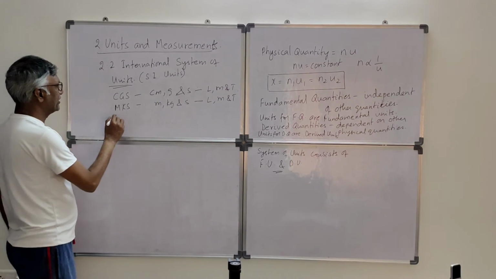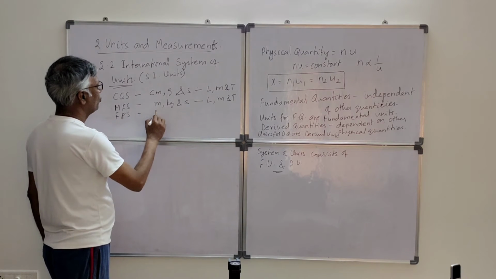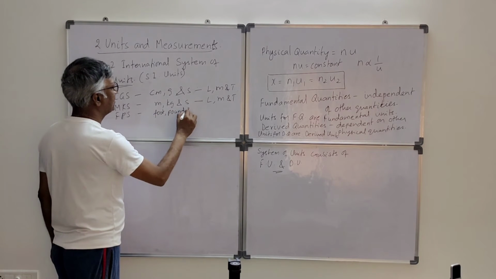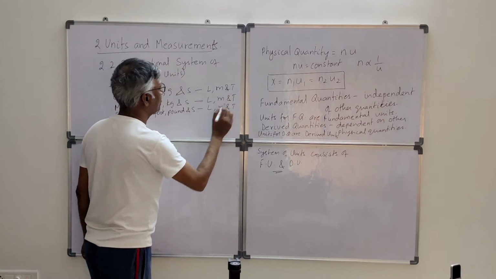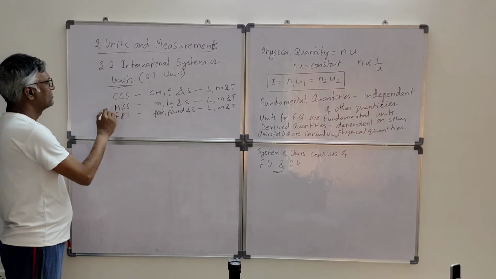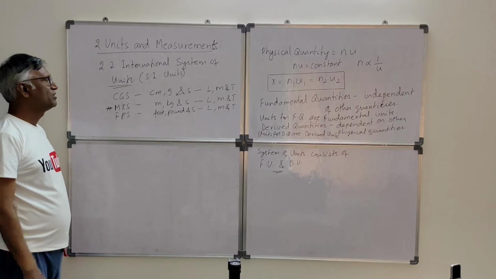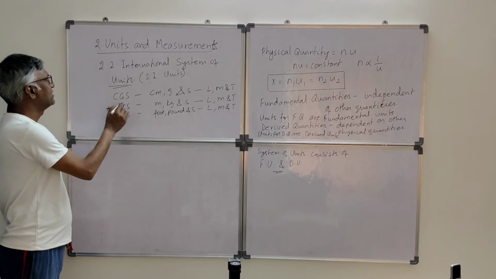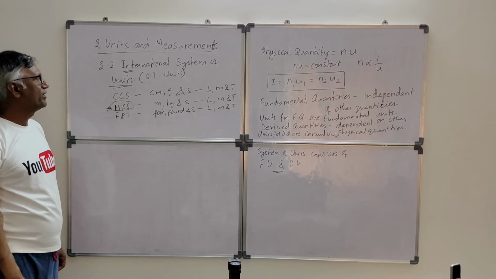Then FPS: foot, pound, and second are the units for length, mass, and time. Anyhow, MKS and CGS are decimal systems. They were mostly used, and from MKS they formed the international system of units.